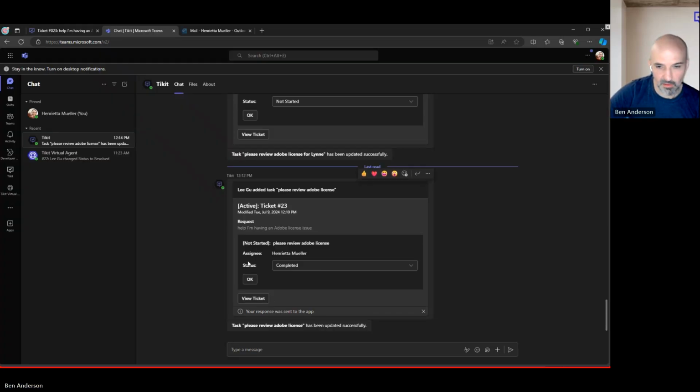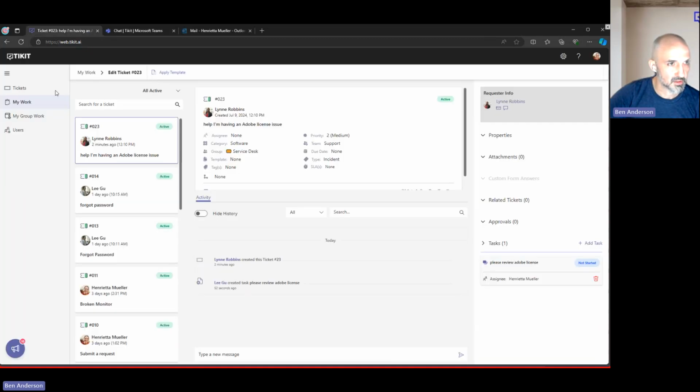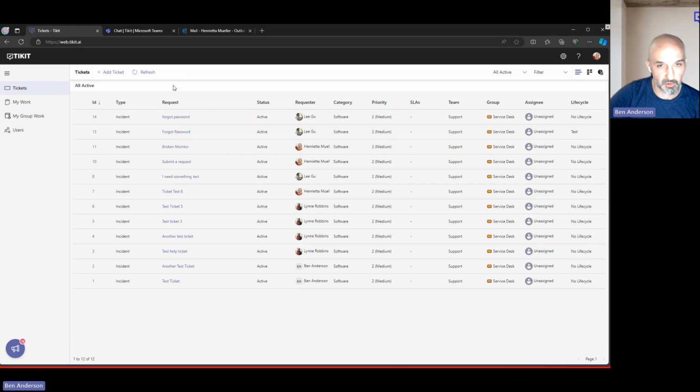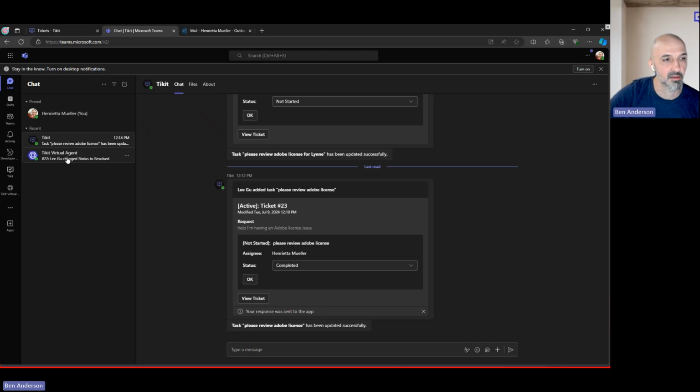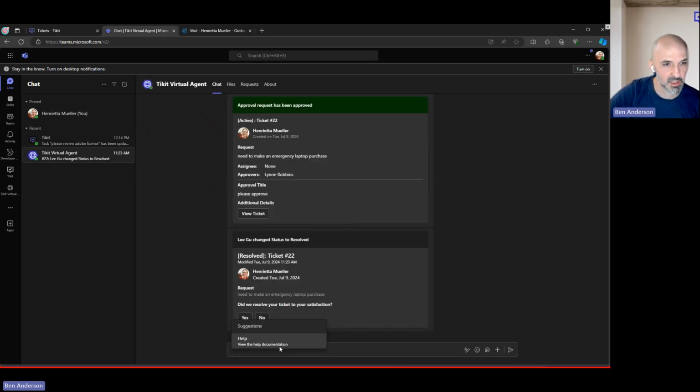And the scenario I came up with for her: say she's traveling for work, she loses her laptop or it gets stolen, and maybe she needs to issue an emergency laptop purchase request. Well, in that case, of course, Henrietta, being a licensed analyst, could raise the ticket directly through the analyst portal, but she's probably on her phone at this point, so it might be more convenient just to open up the Teams app and interact with Tikit Virtual Agent as an end user.